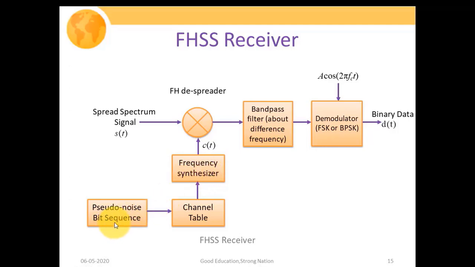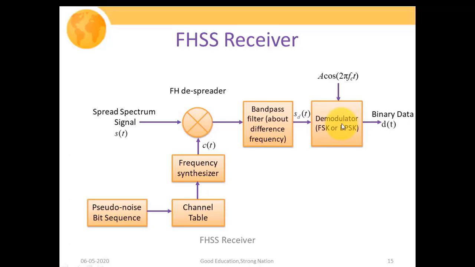What I wanted to point out at this particular moment is that this CT and the CT that we have generated at the transmitting side should be in complete sync, so that the receiver knows at which particular instant which frequency it must generate in order to obtain the information signal. The output of the FHSS despreader would be passed through the band pass filter, which will generate our SDT signal, which will further pass through the demodulator circuitry.